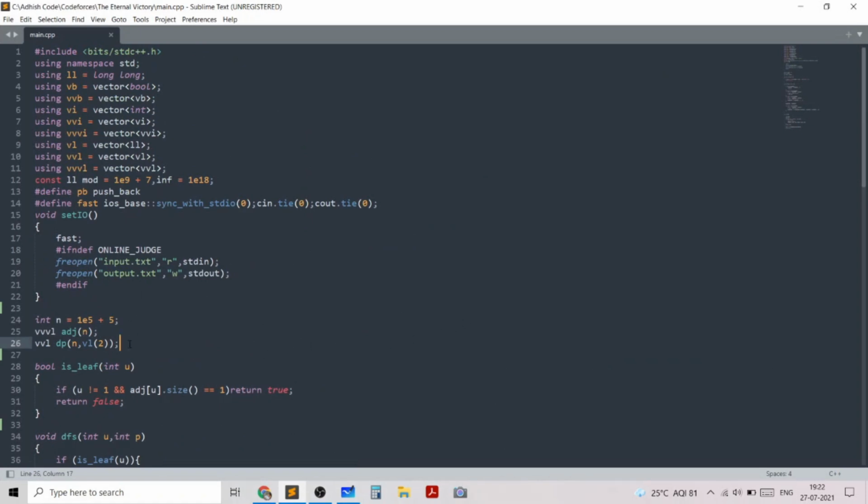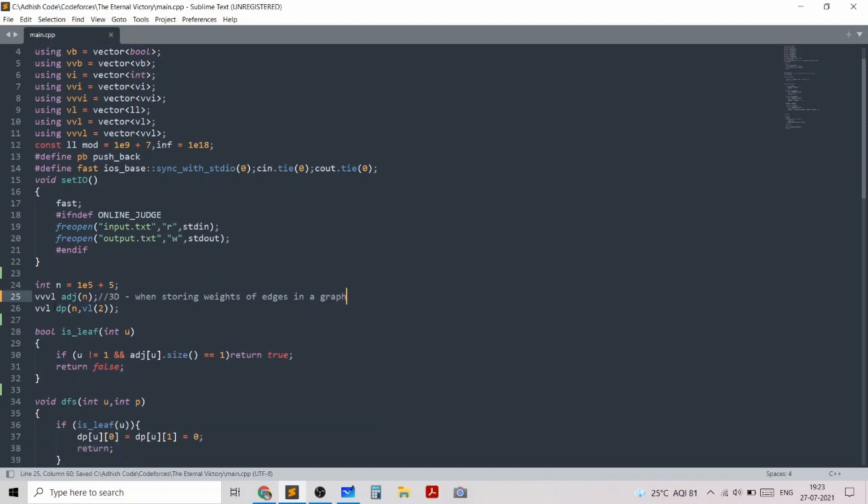First I have the global variable, then the adjacency list, which is 3D because we use a long vector. That's why we use 3D. And note that I always use 3D when storing weights of edges in a graph.